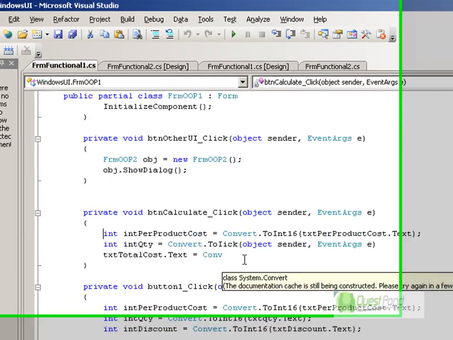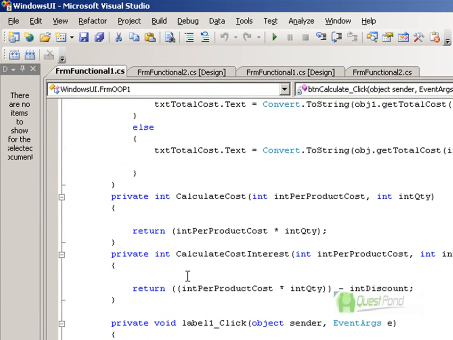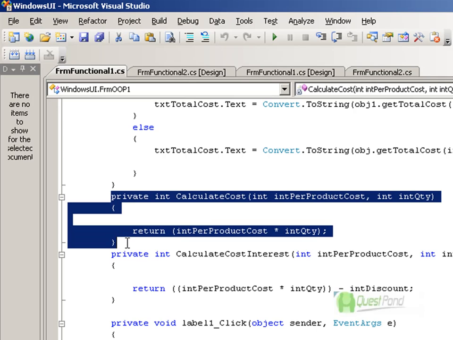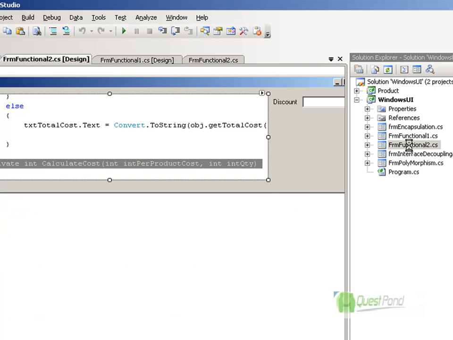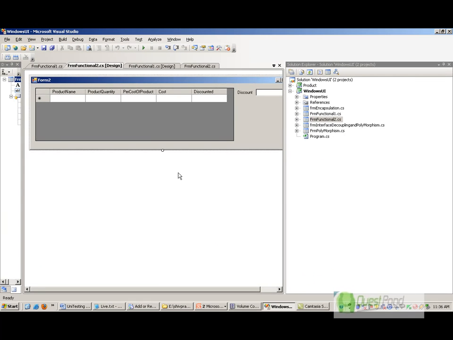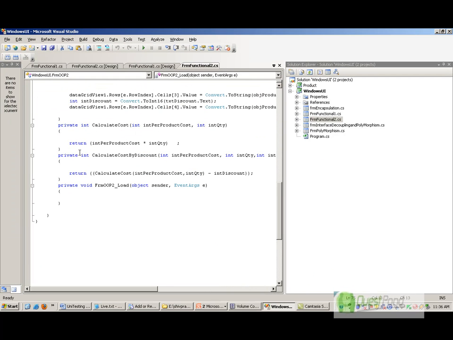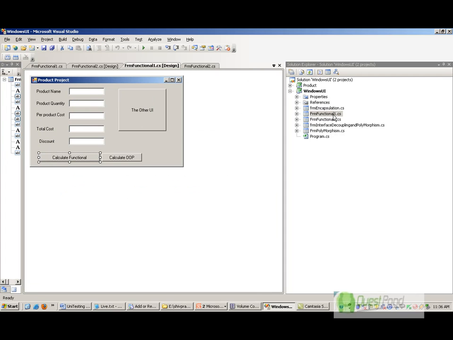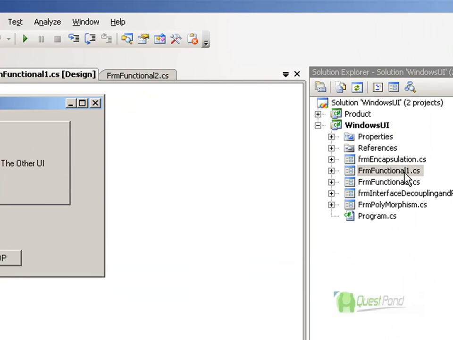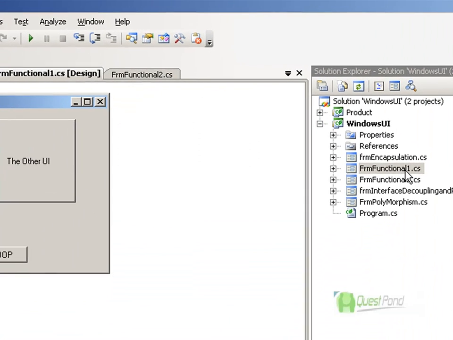Now let's look at the logic we have written. You can see over here that I have a simple function. This function takes in per product cost, it takes in a quantity, and it multiplies the per product cost with the quantity. Now this function I want to reuse in the other screen also, but I can't. So what I do is a copy paste, and the same function I have copy pasted here. So both of these screens have two different copies of the same code. So we have increased our redundancy.